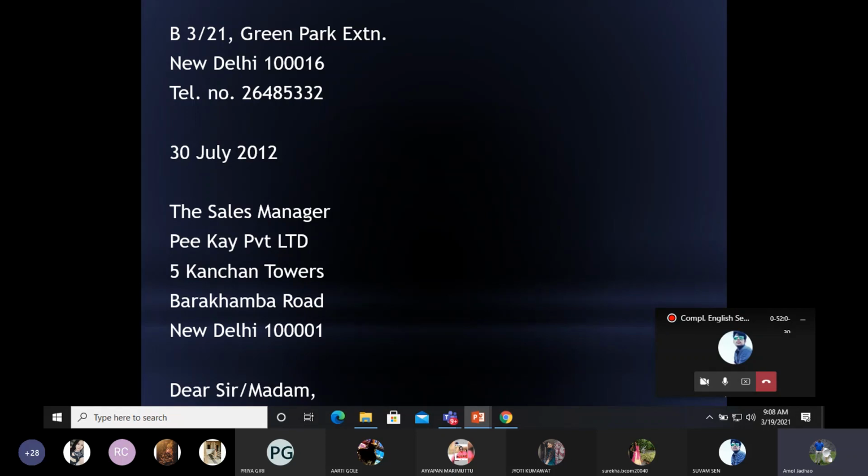So this is the inside address. This is the address of the receiver. If you are writing the sender's address here, right below that we are supposed to write the date, leaving one line blank. Again, leaving one line blank, we write the receiver's address.